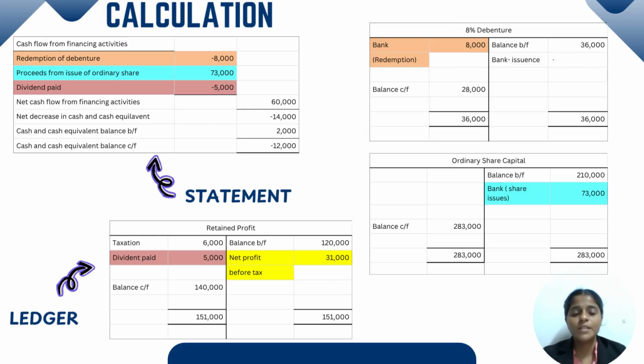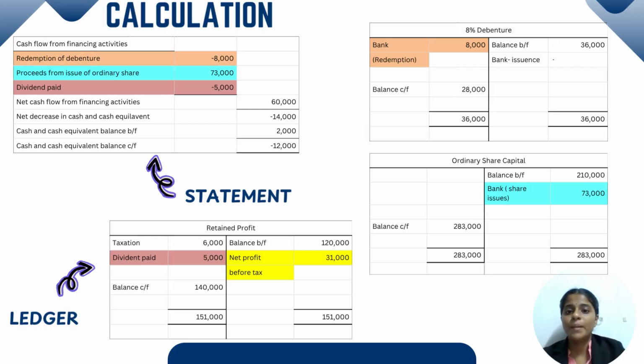Then we see which side is bigger. In this case, the debit side is bigger compared to the credit side. So we take the value on the debit side, 283,000, minus 210,000. So we get a balance value of 73,000. That is called proceeds from issue of ordinary share.